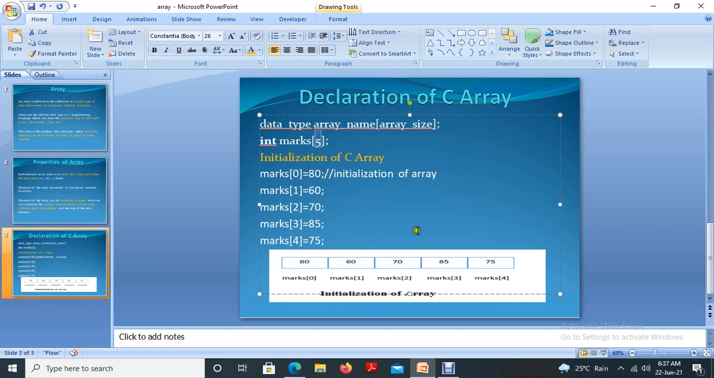So this is the diagrammatic representation of this array, the diagrammatic representation of values stored in the array. It's a diagrammatic representation for your understanding or for the explanation. We are drawing an array like this. Marks of 0 stores 80, marks of 1 stores 60, marks of 2 stores 70, marks of 3 stores 85, marks of 4 stores 75.